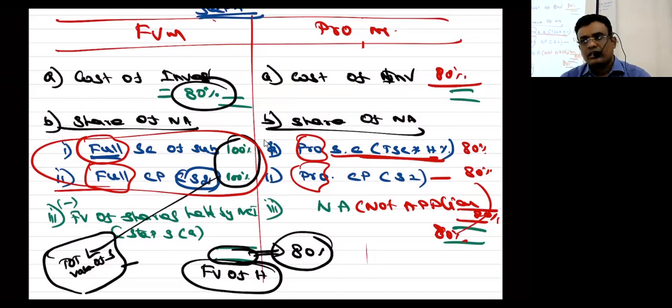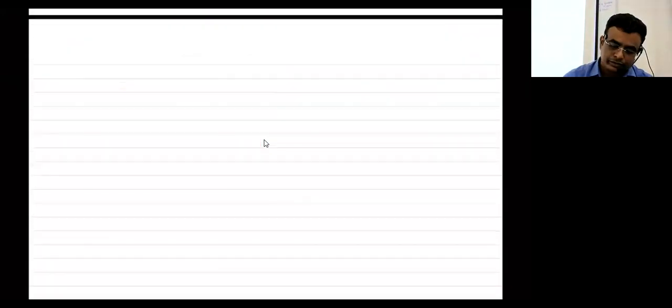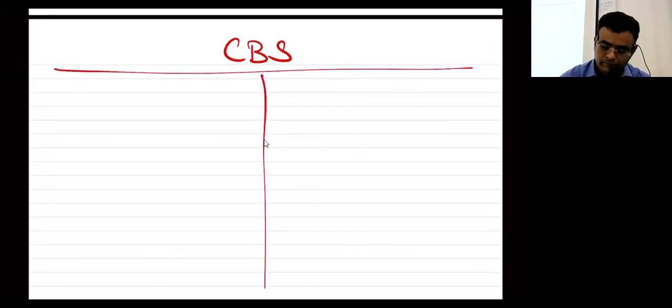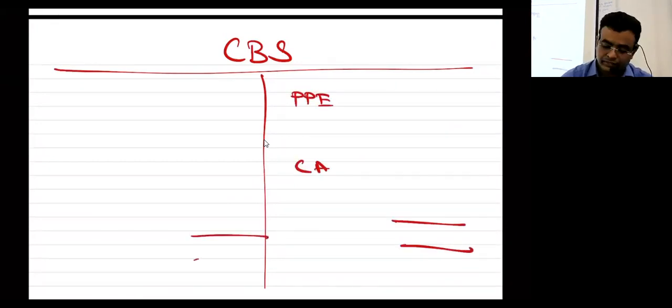Clear? Yes sir. Now what do we have to do? CBS. Yes sir. CBS. You could have come after doing the relaxation workout too, it's fine. PPE is over, current asset is over, tally. Non-current liability is over, current liability is over, subject to the condition I told you.